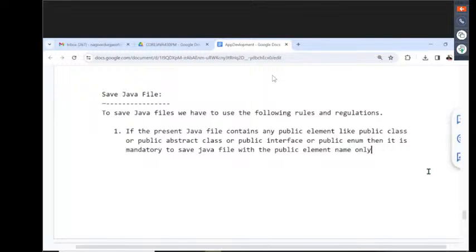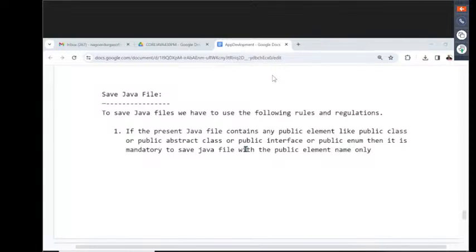Now understand this point clearly, what I am telling you. If the present Java file contains any public element like a public class, public abstract class, public interface or public enum, then it is mandatory to save the Java file with the public element name only.